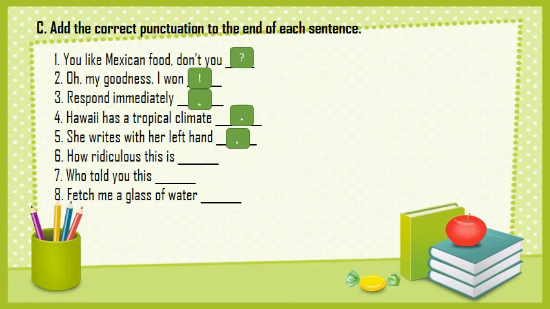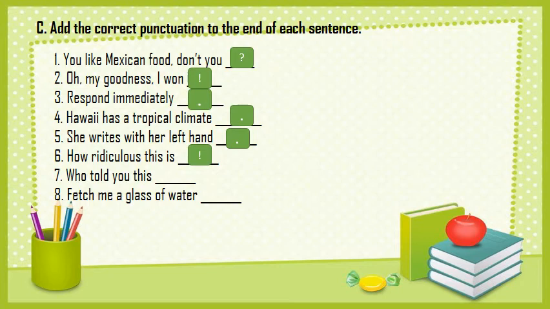It's telling something, but at the same time, it's expressing strong feelings. So when the sentence expresses strong feelings, what do we call it? Exclamation. Excellent. So what must it end with? Exclamation mark. Excellent.